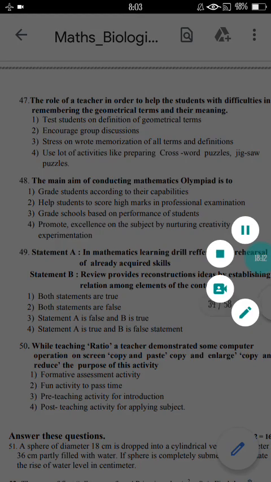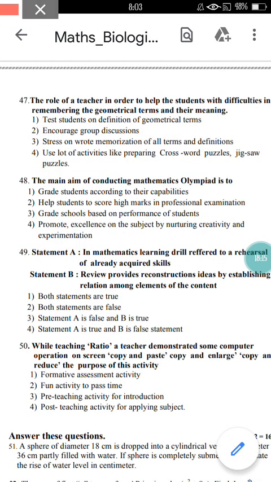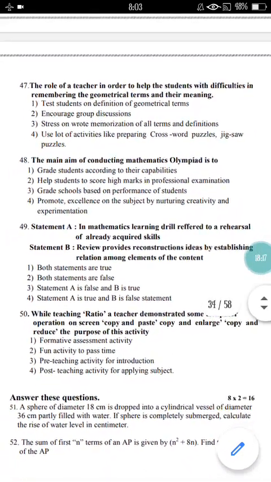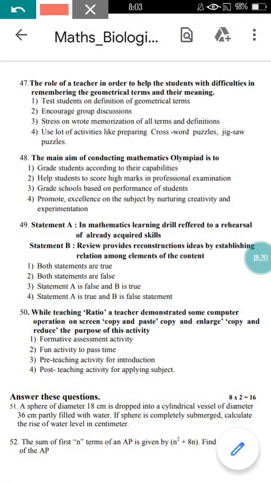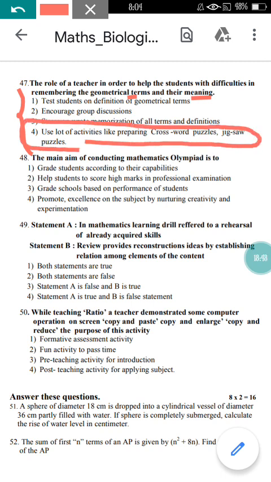Now come to question number 47 here. Yes, you can see the question here, right? The role of a teacher in order to help students with difficulties in remembering the geometrical terms and their meaning. If you are a maths teacher, then what is your role? Just to fix the meaning and the terms of geometry, whatever you are using in the classroom. So you need to find the most appropriate option out of these 4. If you read all 4 options, then you can find option number 4 is the most appropriate.